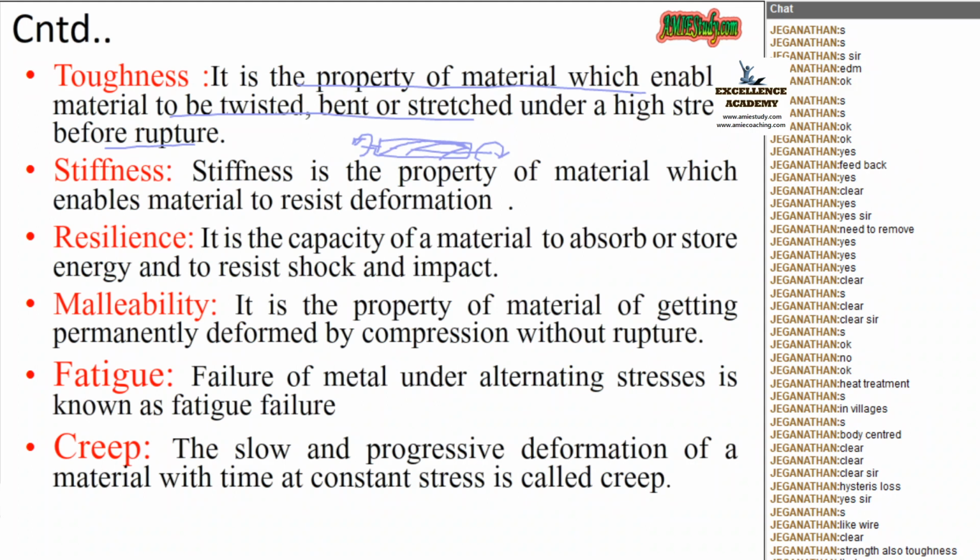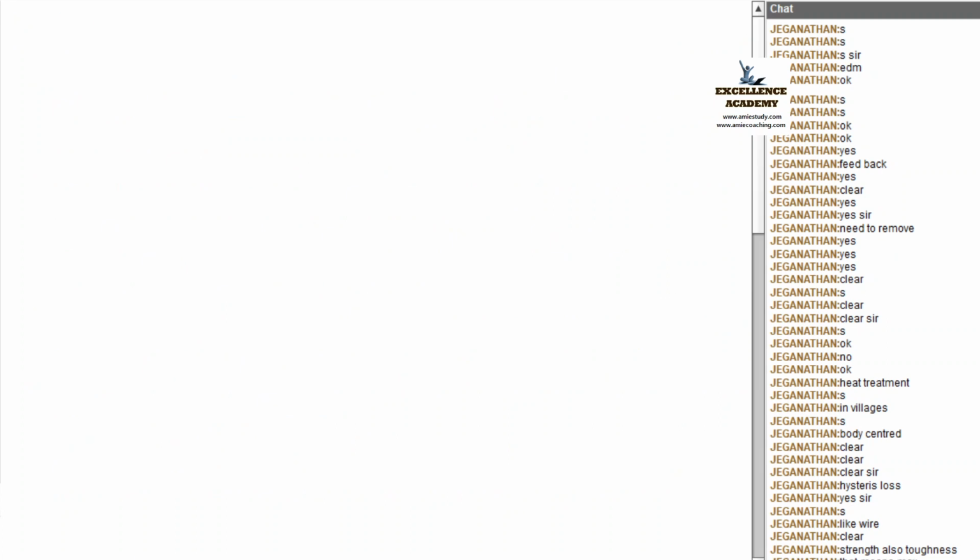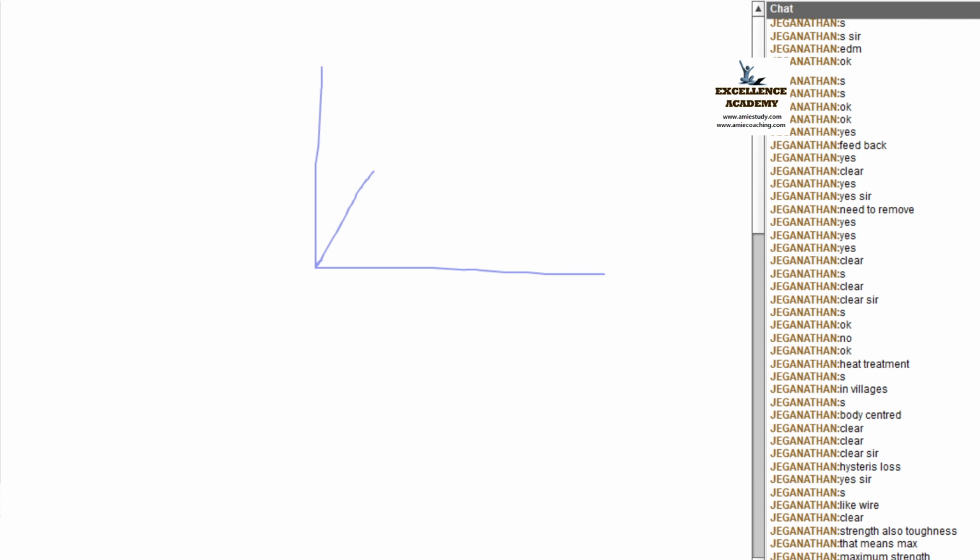Okay, I shall explain with the help of a graph. This is the stress strain curve. This is the strain, and the stress is proportional to strain up to a proportionality limit.